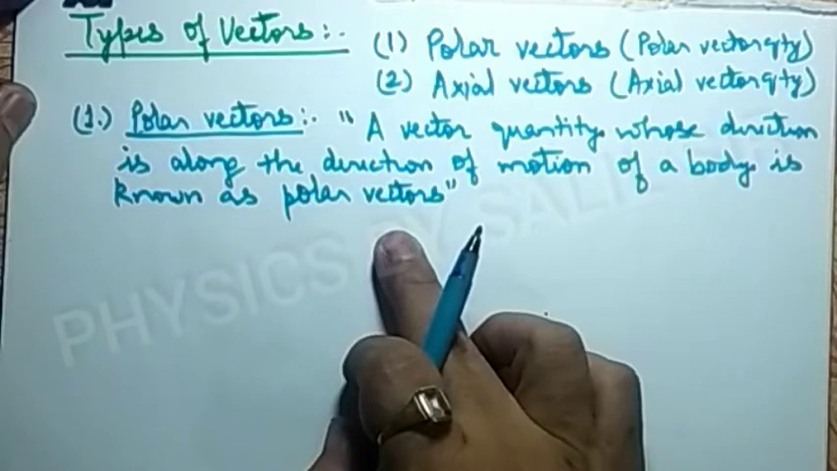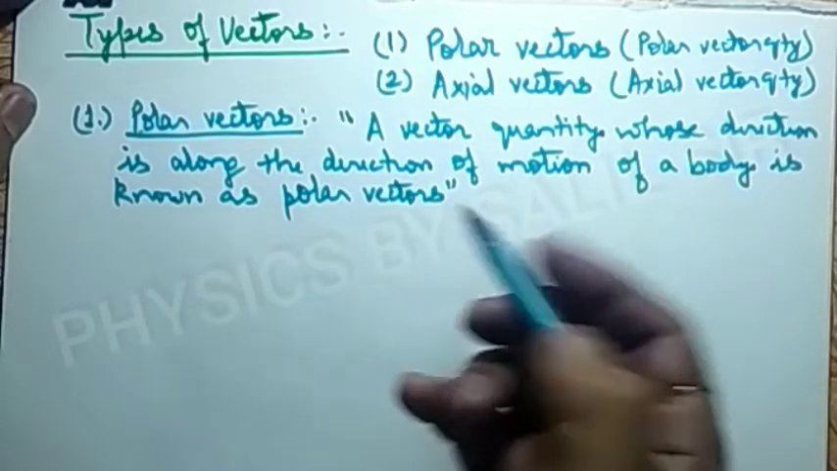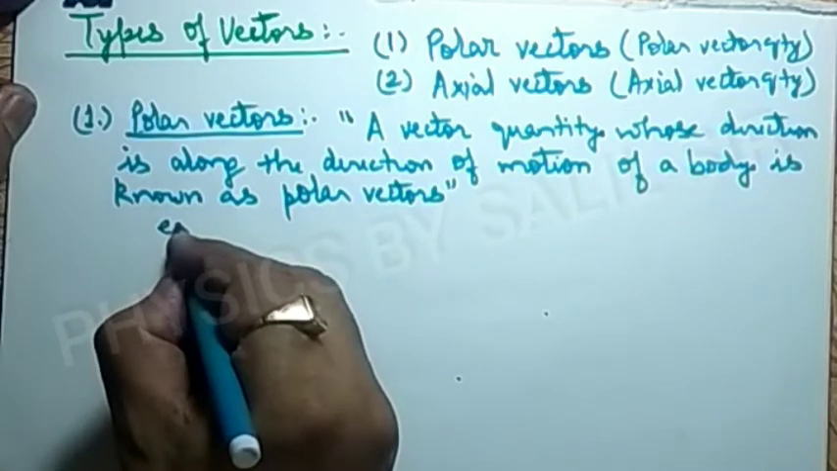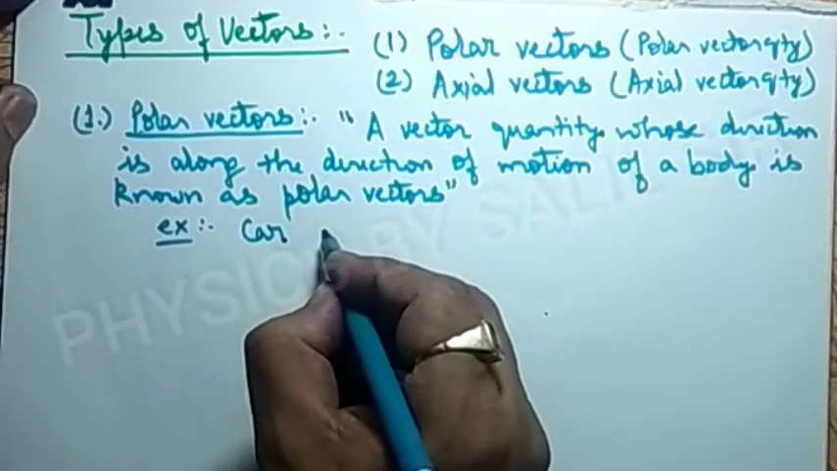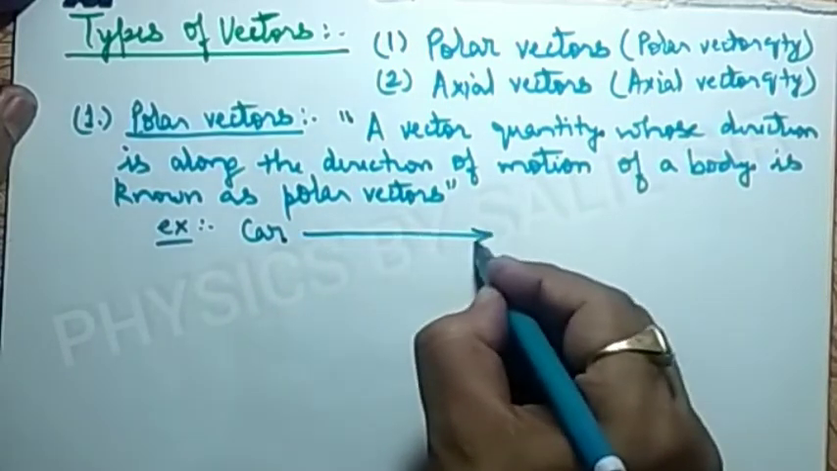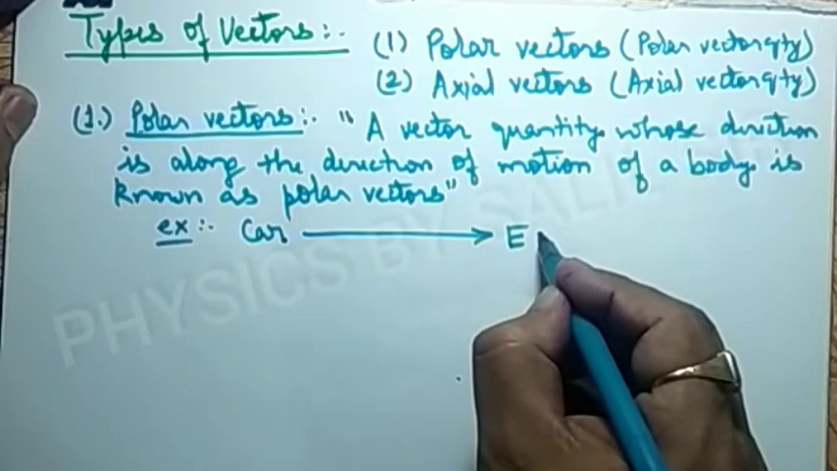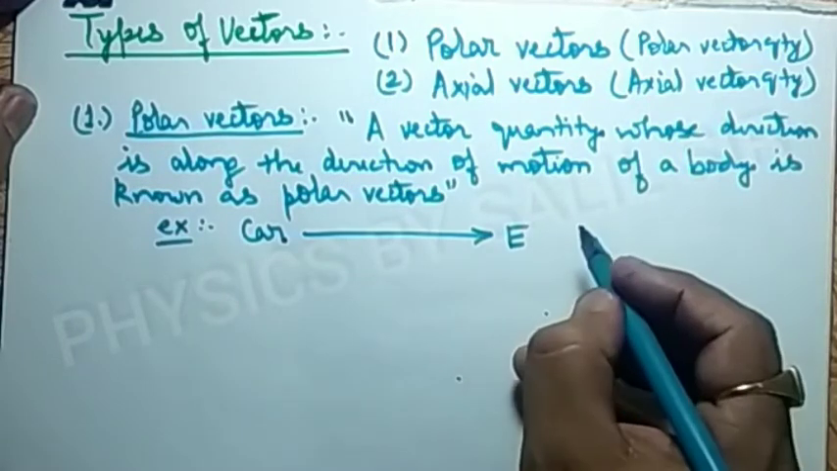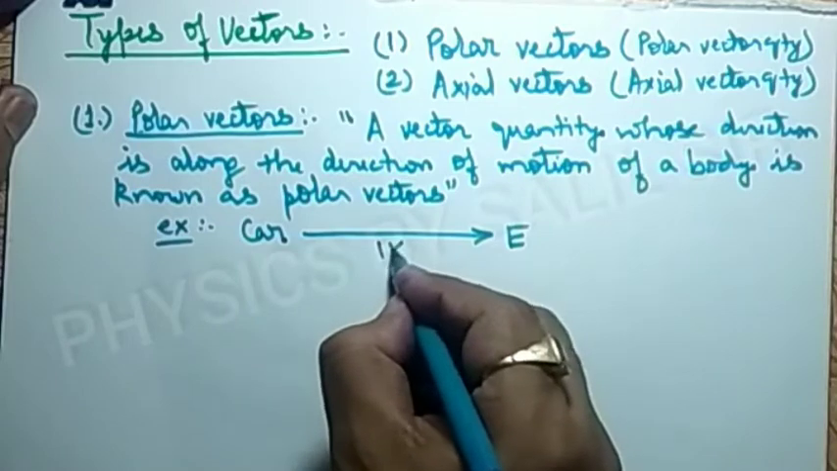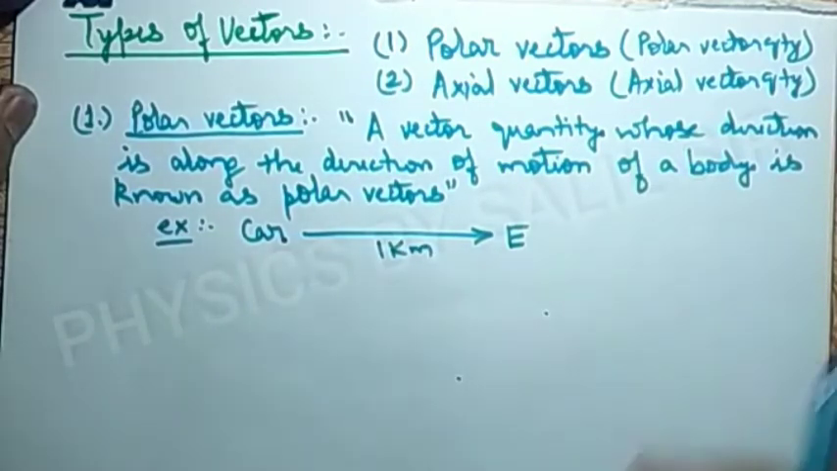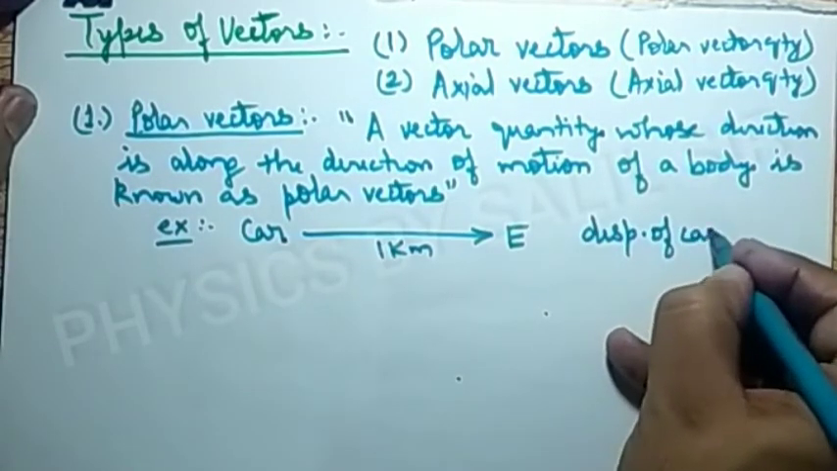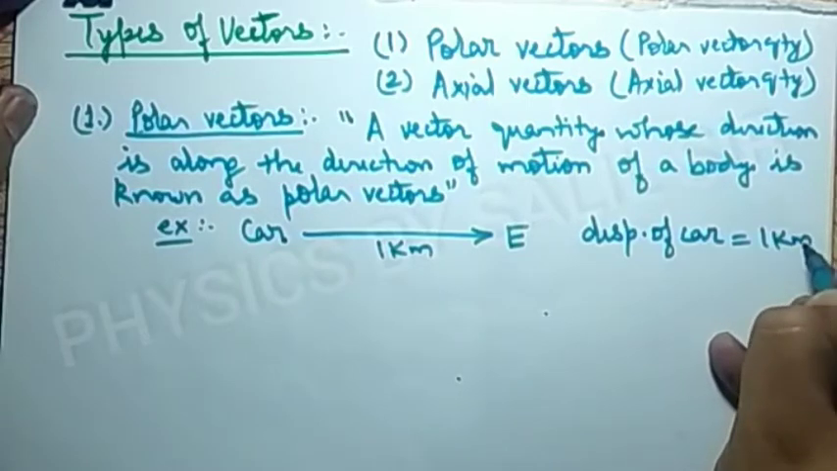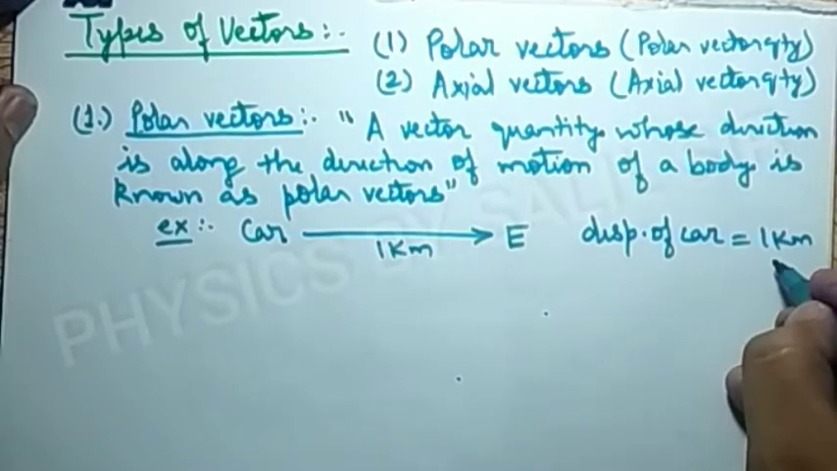What does it mean? So we can take an example. Suppose there is a car which is moving towards east direction, and suppose this car travels 1 kilometer towards east, then the displacement of the car will be called 1 kilometer in which direction? In east direction.